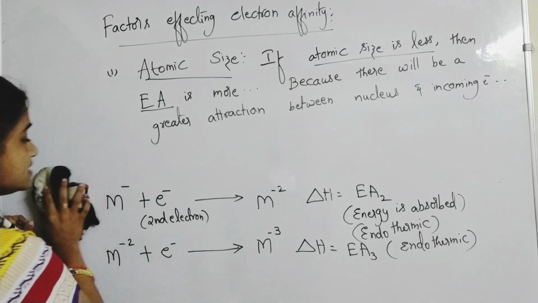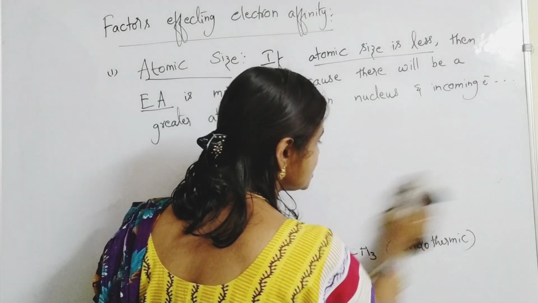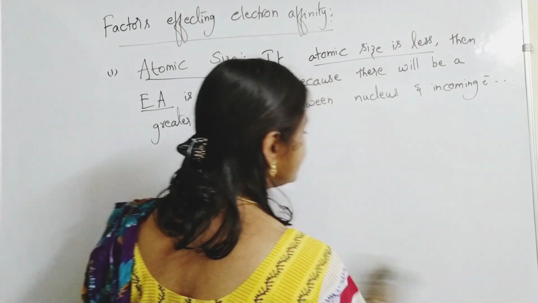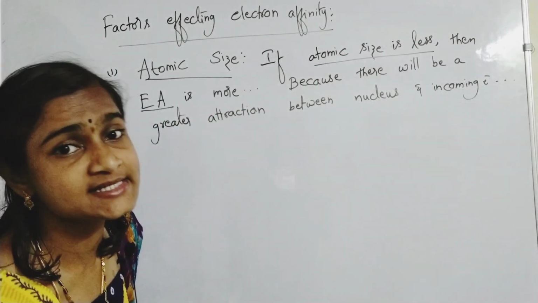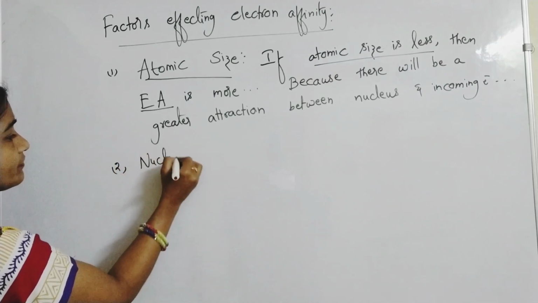So it depends on atomic size, and similarly nuclear charge. If nuclear charge increases, then electron affinity also increases. The second factor is nuclear charge.